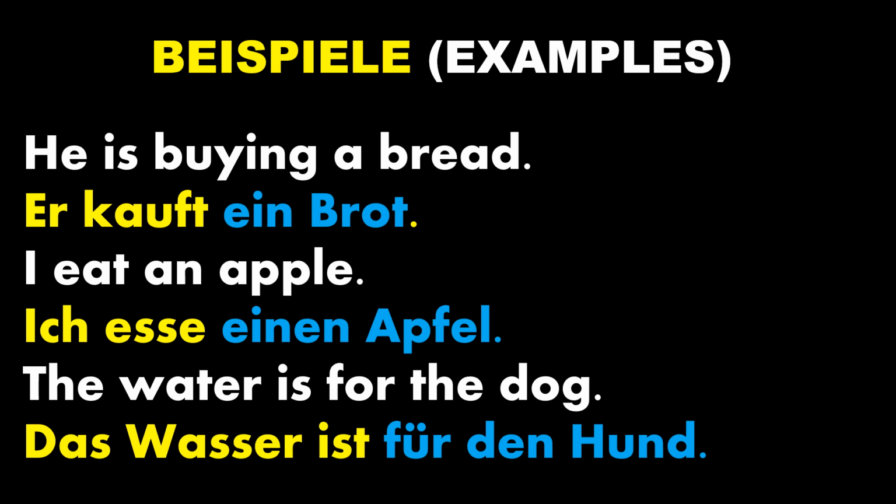I hope this explanation is helping you to understand the accusative case. In the first condition, you need to have a direct object in the sentence. Then that direct object takes the case of accusative. Second, if there is a preposition from the accusative category, then definitely the noun which comes after the preposition will take the accusative case. And the third one, if the verb is an accusative verb, which we have already discussed in other videos, then it will also take the case of accusative. Let's go ahead.